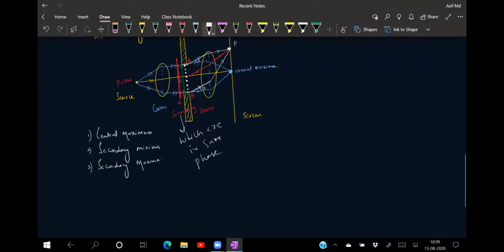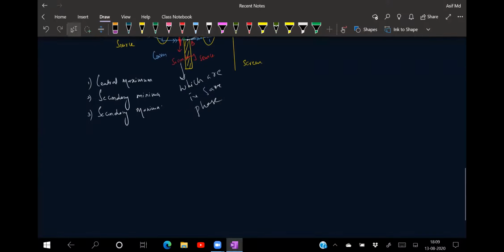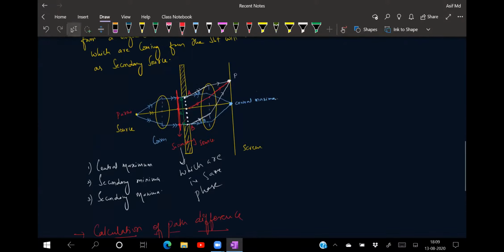Now let us try to talk about the calculation of path difference. Can anyone tell me how you calculate this? Suppose the secondary wavelets which have been diffracted at an angle theta are focused at point P. The secondary wavelets start from different parts of the slit, are in the same phase, but they reach point P in different phases, because the one from A is traveling a different distance and the wavelet coming from B is traveling another distance.